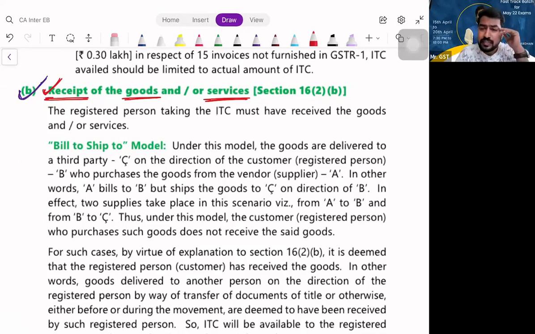Then also can you avail ITC? Yes, of course. So the point is simple. I should have actually received the goods or services to avail ITC. Even though I have not received, no problem. On my directions, if the goods or services are delivered to somebody else, still it is fine. I can avail ITC. Is that clear?